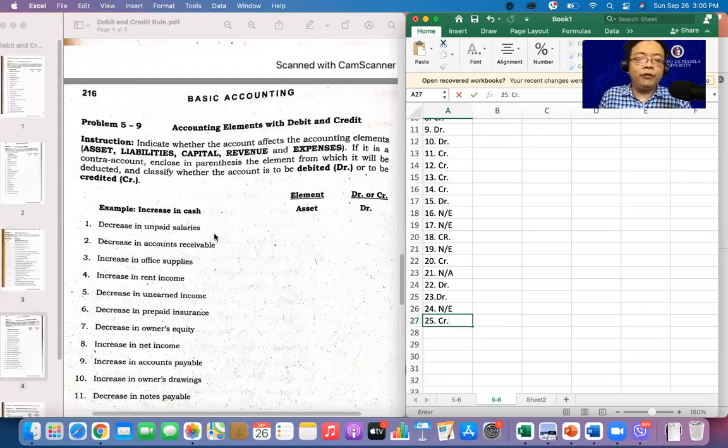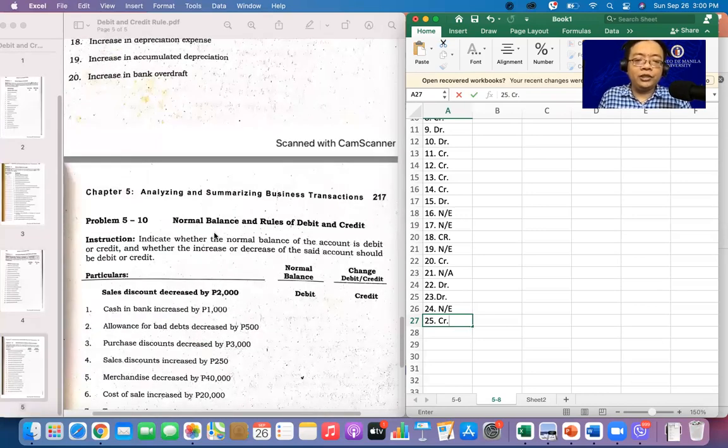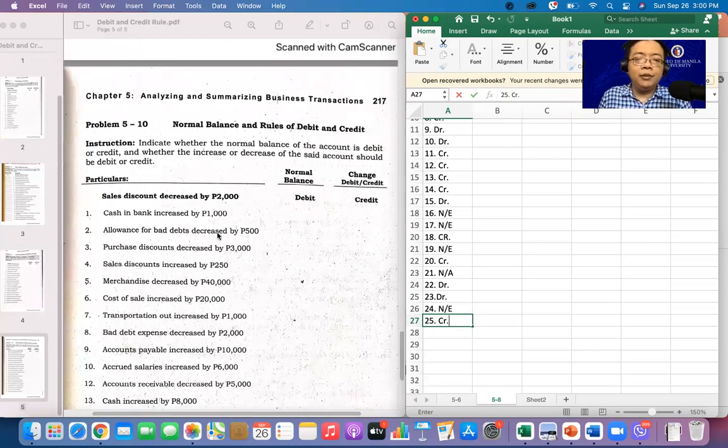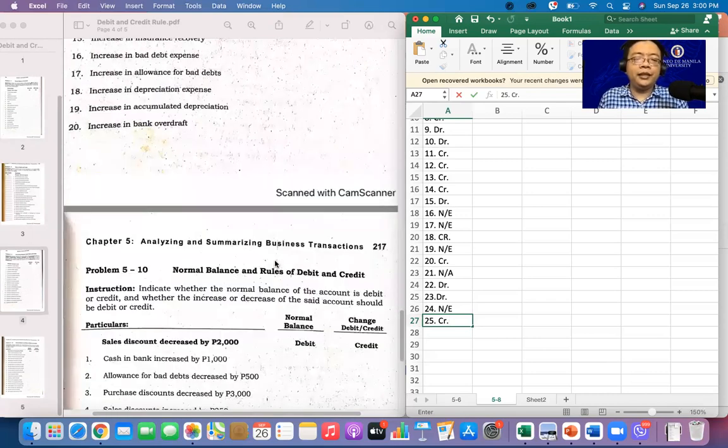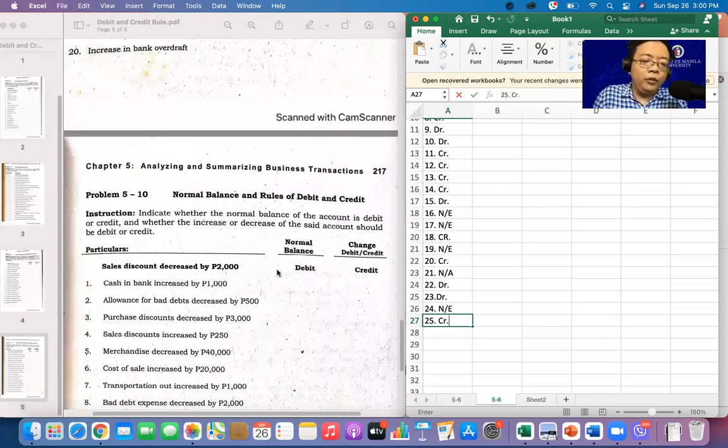Alright, so we have here 5-9 and also 5-10. Madali lang to, because you will classify if it is an asset, liability, owner's equity, or expense, and we have the normal balance and the change. For example, sales discount decreased by 2,000. Normal balance of sales discount is debit. So ang change mo ay credit.